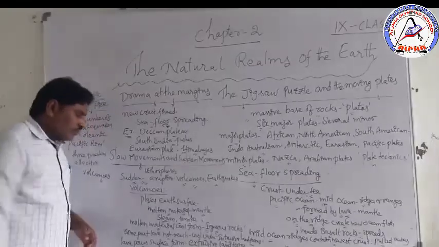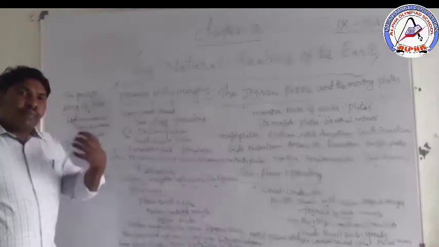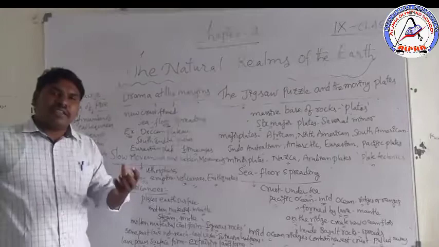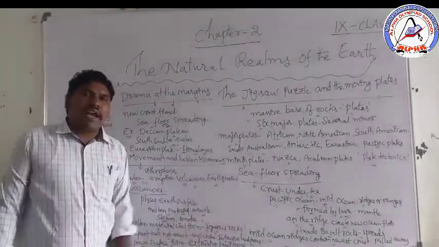Another one: the lava pours onto the surface and forms what we call extrusive landforms.